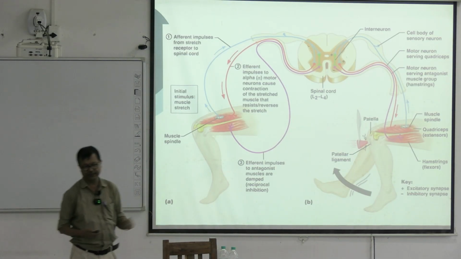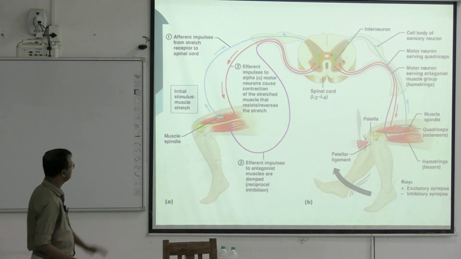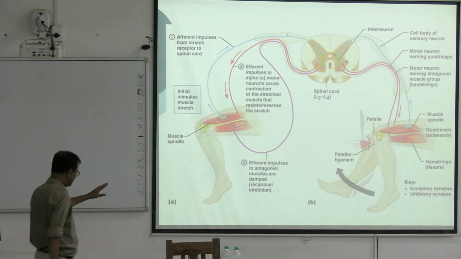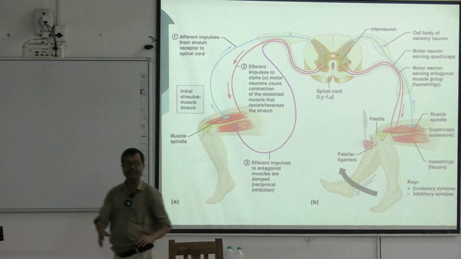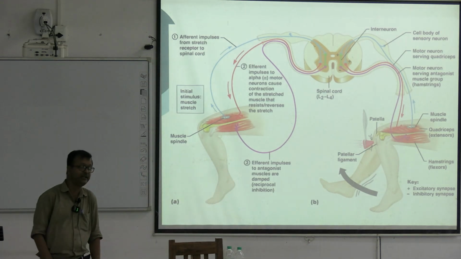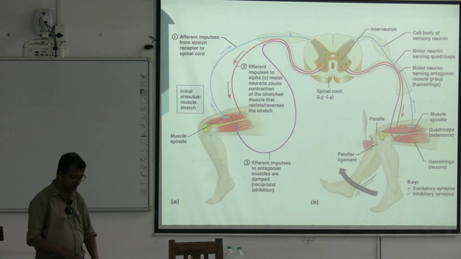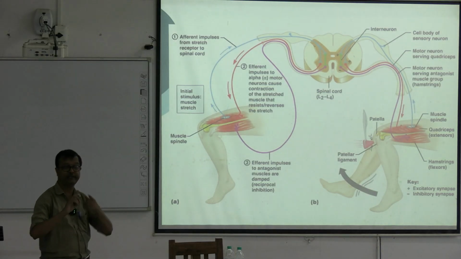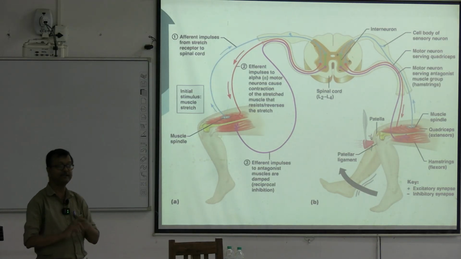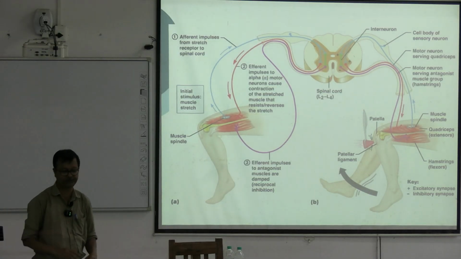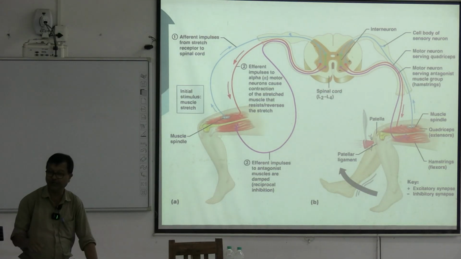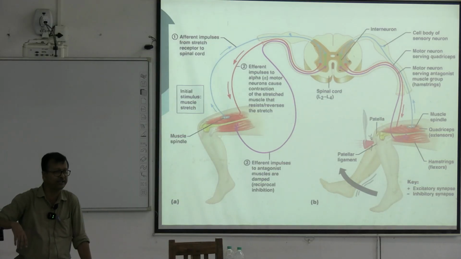Now see, both legs. So if one leg gets contracted, say, these are sometimes the reflex has many more uses, many more implications. So for the withdrawal reflex, what is the withdrawal reflex?